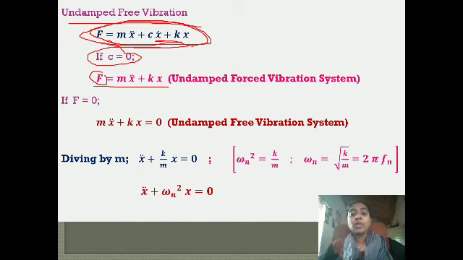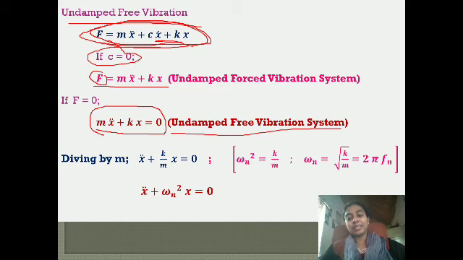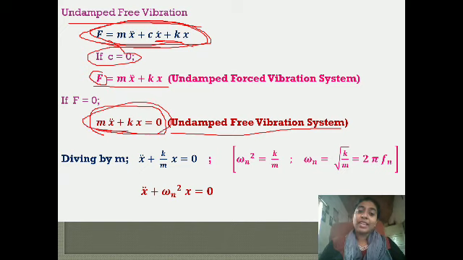So your f also becomes 0. Your equation becomes m into x double dot plus k into x is equal to 0. This is called the undamped free vibration system. Now, for the undamped free vibration system, you divide the equation by m.